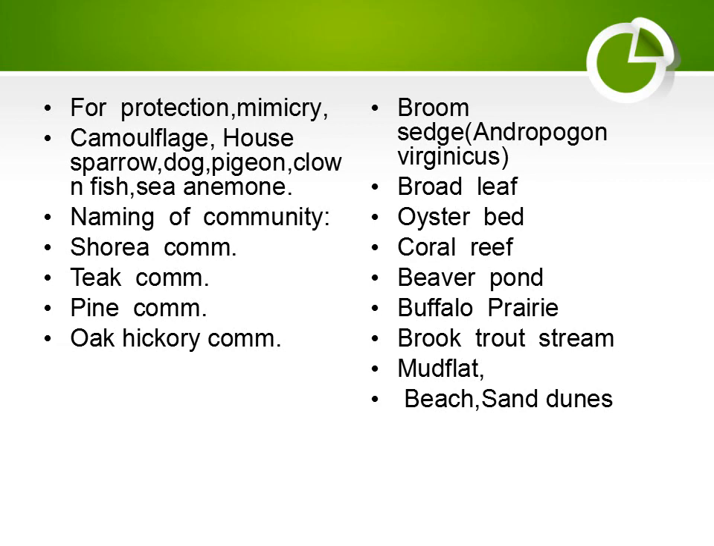Broom sedge community, when Andropogon virginicus is dominant. Broad-leafed community: in the Himalayan area, broad-leafed plants are dominant, that is why the community is known as broad-leafed community. Oyster bed community: in some places, oyster species are dominant, so the community is named oyster bed community. Coral reef community: where coral is dominant, the community is known as coral reef community.